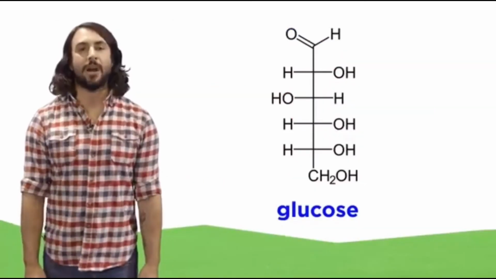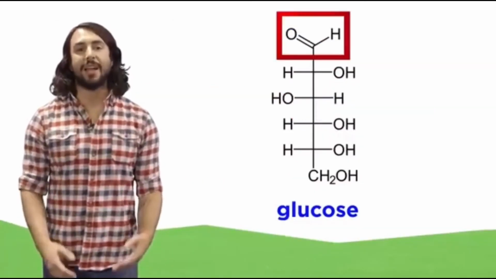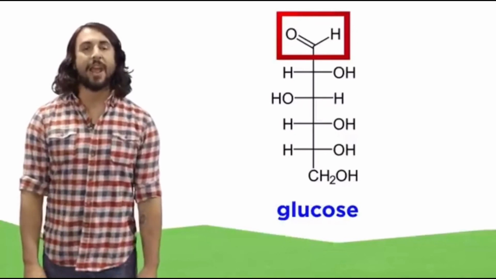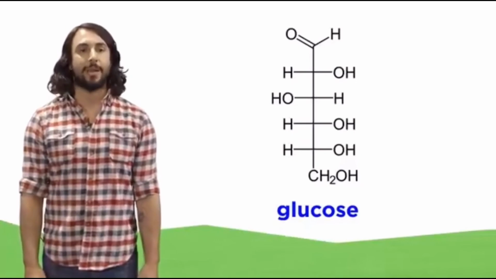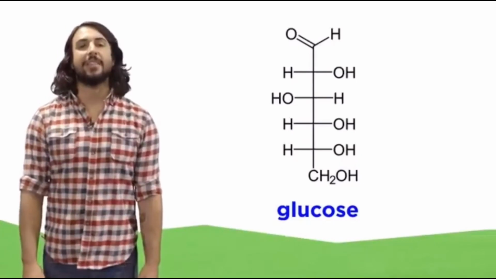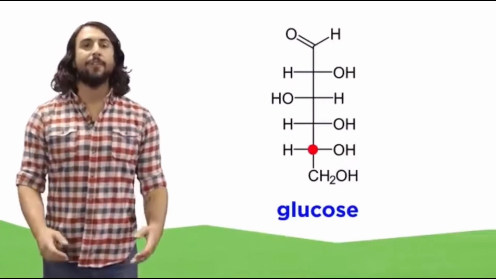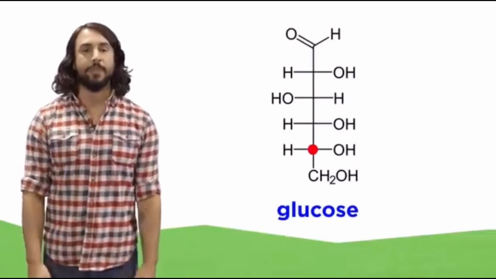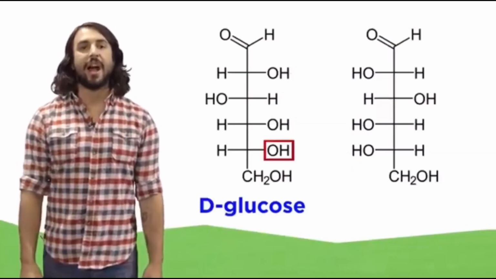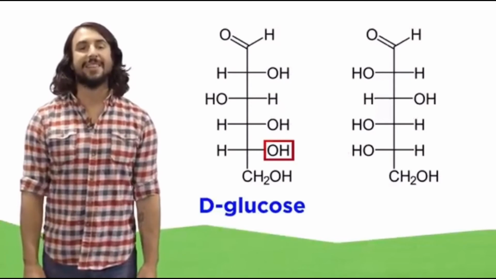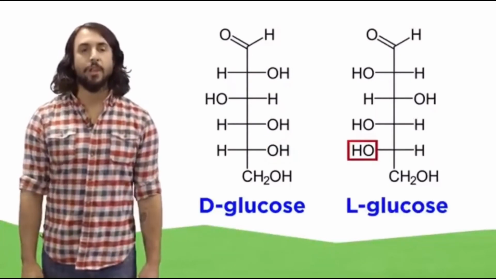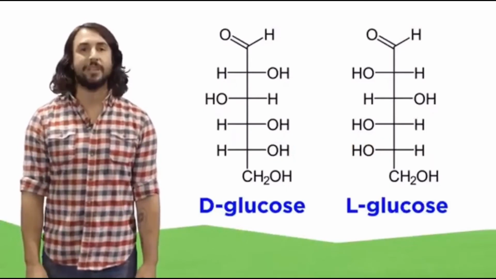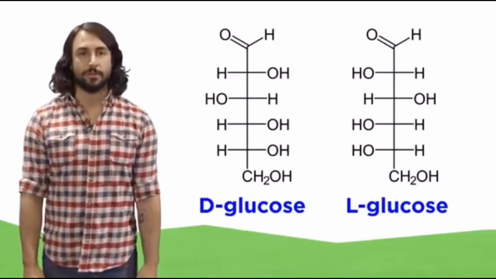When we draw linear monosaccharides, we always put the aldehyde or ketone at the top and draw the rest of the molecule downwards, and we report the stereochemistry of the molecule by looking at the chiral center at the bottom, furthest away from the carbonyl. If on this carbon the hydroxyl points right, it's a D sugar. If it points left, it's an L sugar. So we would call this D-glucose, and this would be L-glucose.